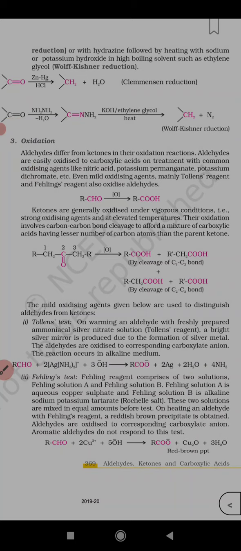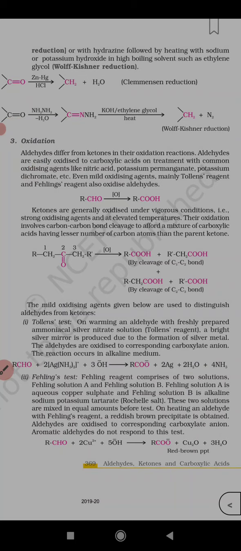RCHO plus Cu2+ plus 5 OH-, because it's alkaline sodium potassium tartrate. So you will get the carboxylate anion, and a reddish brown precipitate is formed because of Cu2O and 3 water molecules.